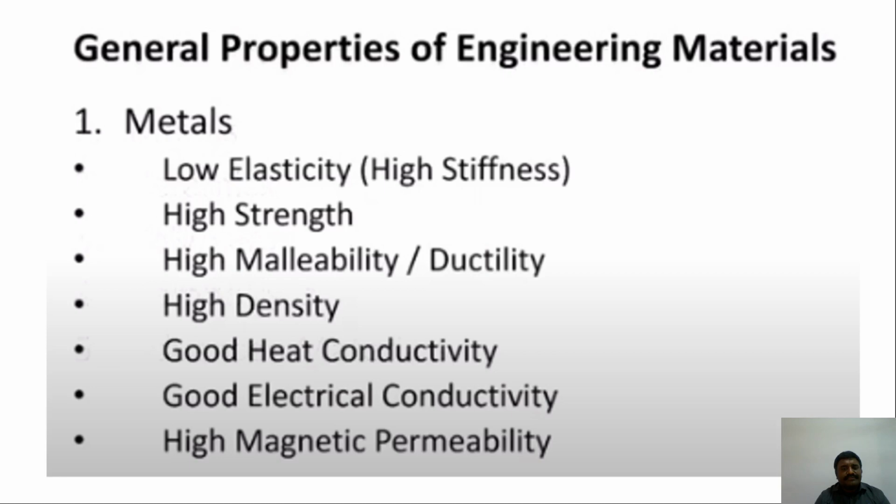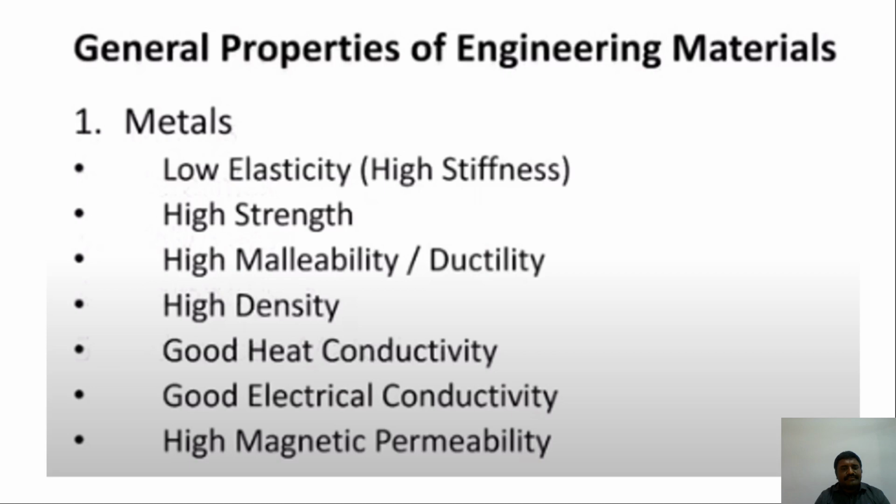Along with that, good heat conductivity, good electrical conductivity, and high magnetic permeability. This is especially so with ferrous materials and non-ferrous materials, which have good heat conductivity, good electrical conductivity and magnetic permeability. Due to the ferrous metals and metal alloys, we get good conductivity, good electrical conductivity and magnetic permeability. These are the properties of metals.